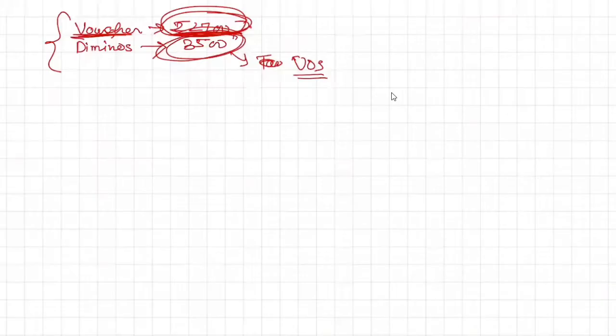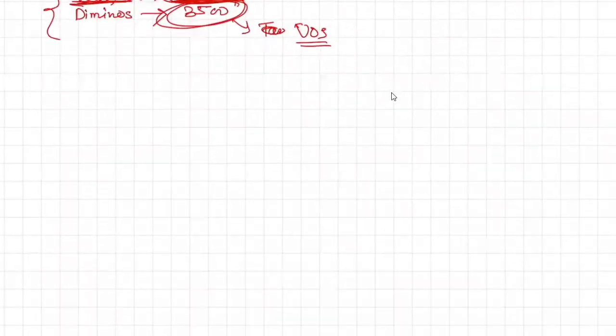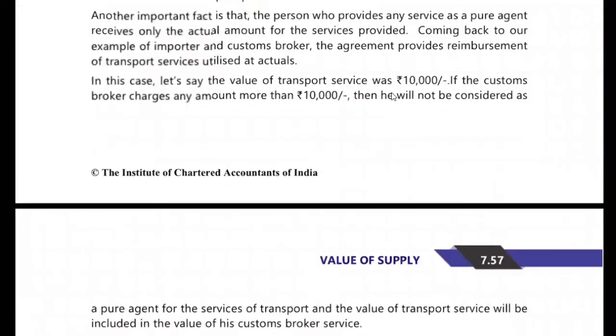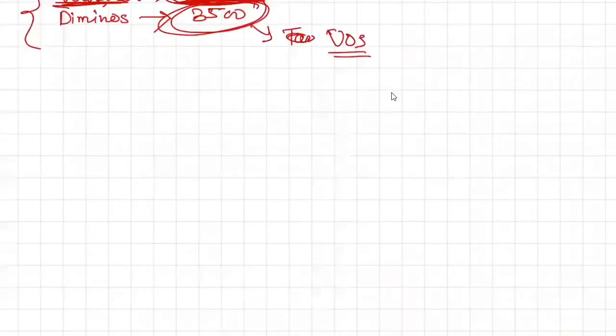Now, rule 33. One disclaimer, rule 33, I won't read it from the book. Okay, this is very, very big. But yes, what they are saying, we'll read that and after that we'll solve the illustration. And this is the last rule. Taking here the case of pure agent.